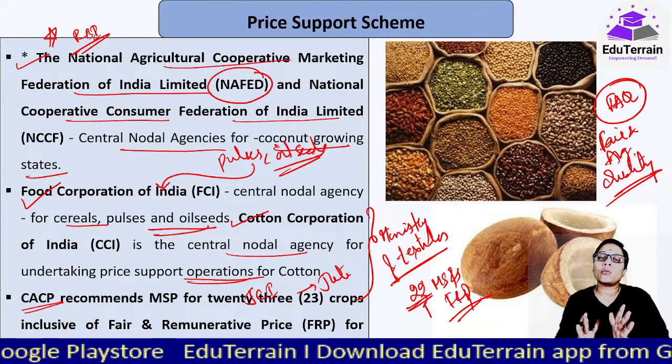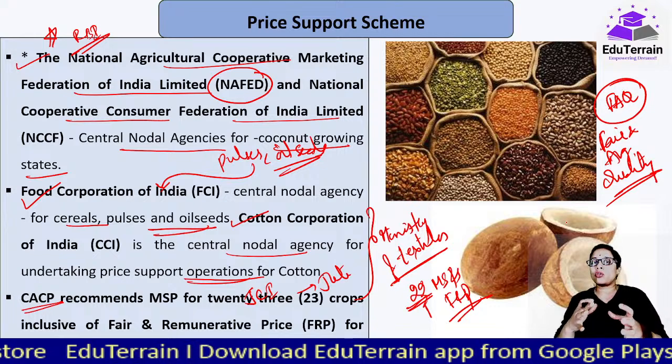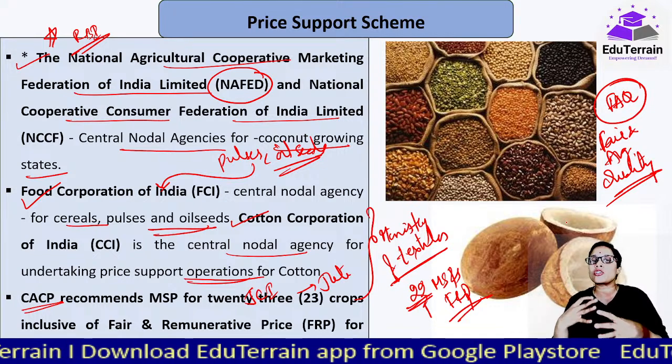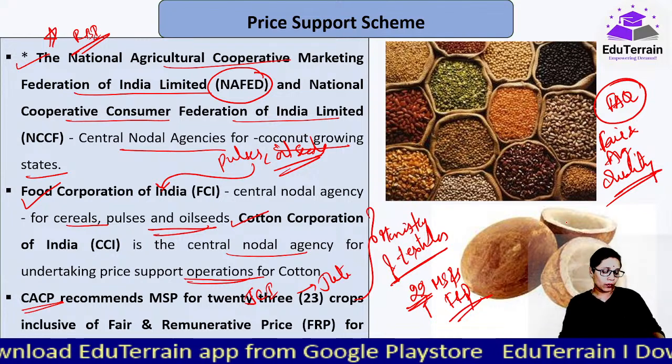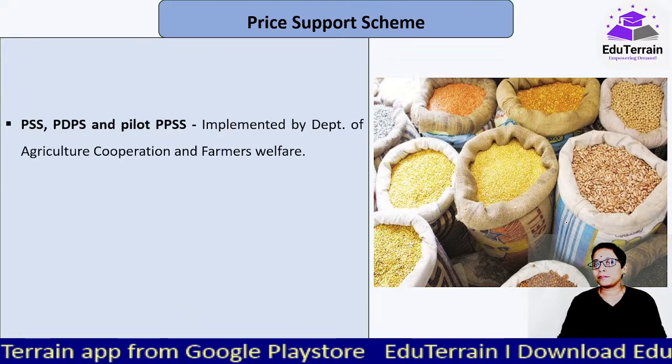Based on that only procurement is done. If FAQ is not met, that is whatever the produce that the farmer is getting, if it is not up to the standards, that will not be accepted. Okay, very very important again FAQ here. Based on that only it would be done.